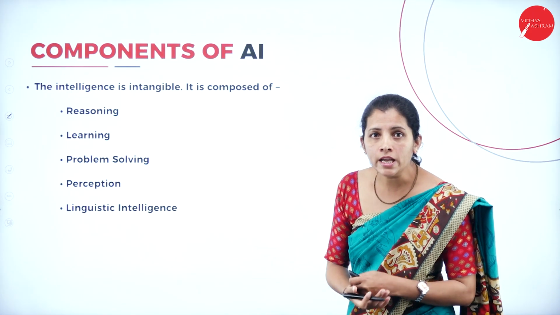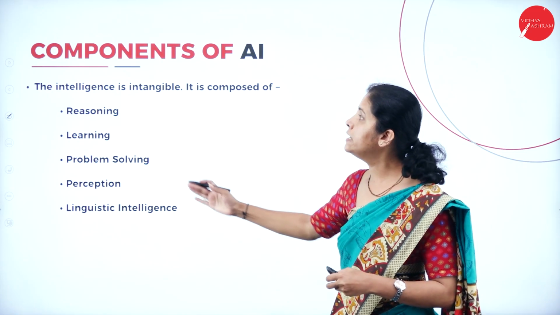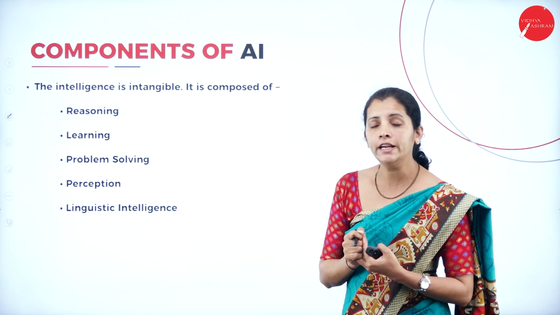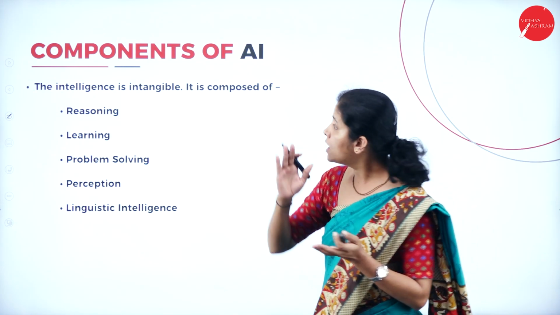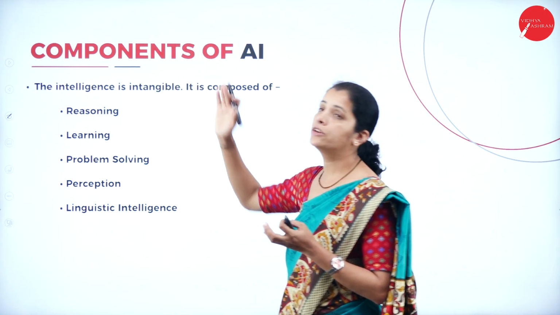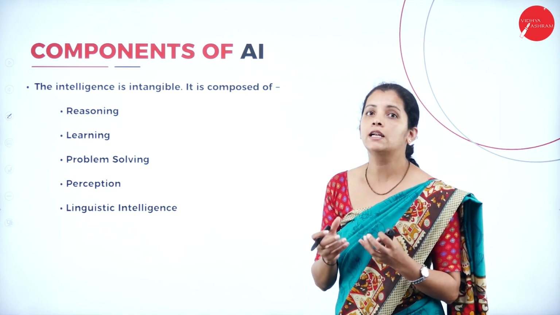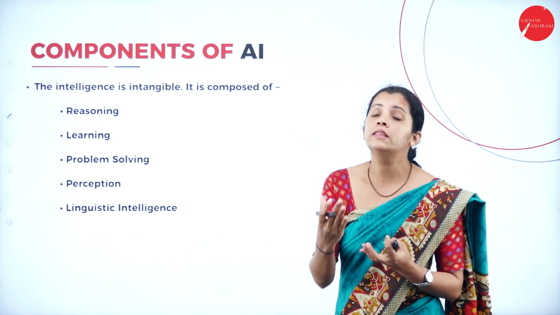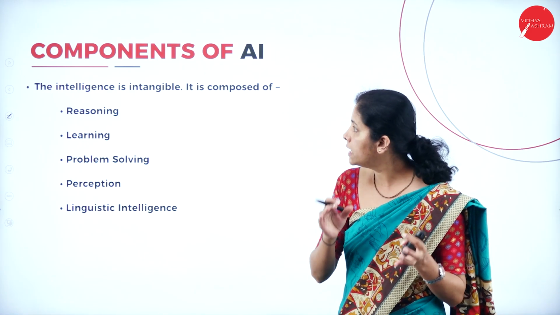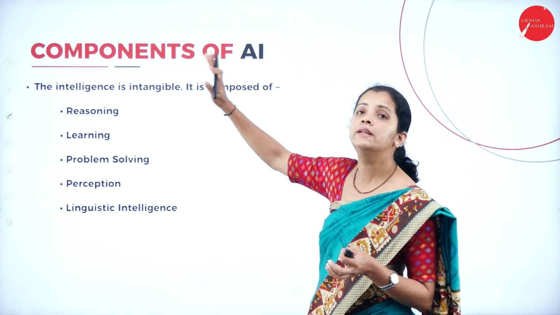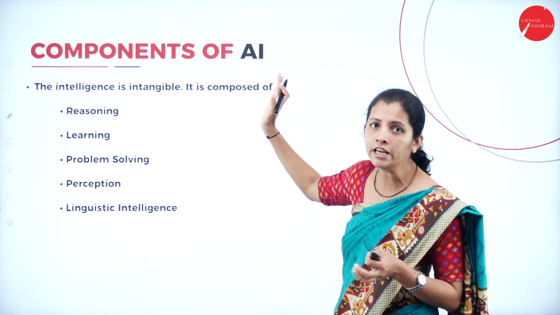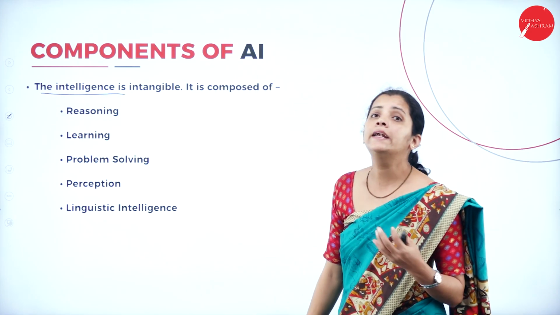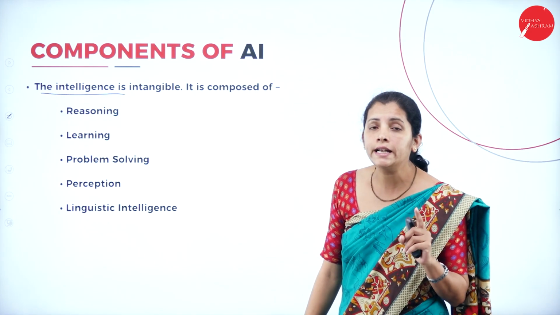But in my today's session, at the beginning, I'm going to deal with components of artificial intelligence. So, what are the components of artificial intelligence? That means to develop AI, what are the things I required? That is itself called components of artificial intelligence. So, the intelligence is intangible. What is intangible here?